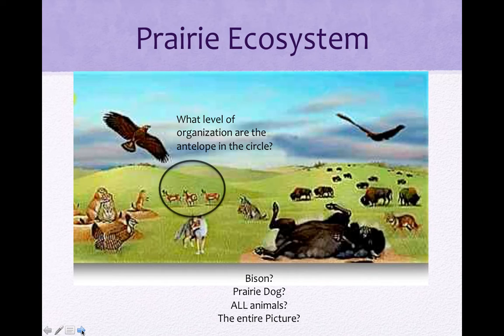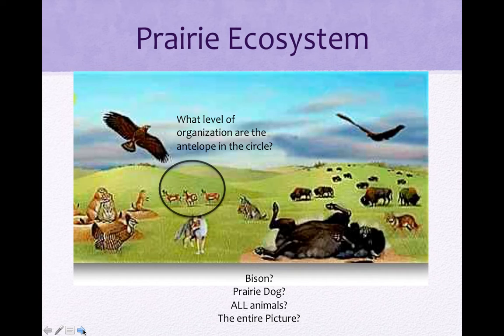What do you think the bison is? This bison right here laying on its back, what is that considered? If the antelope, there are multiple in here, we consider that a population. This would just be considered an individual. The prairie dog, which is sitting right here, right underneath the circle, what is that considered? All of the animals in this picture, what would they be considered? And then lastly, something that you should be able to recognize on your own, what level of organization is this entire picture?